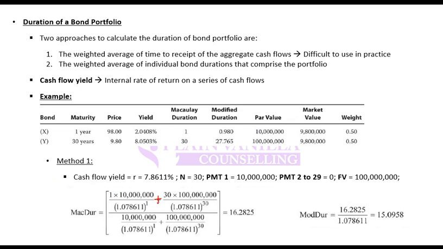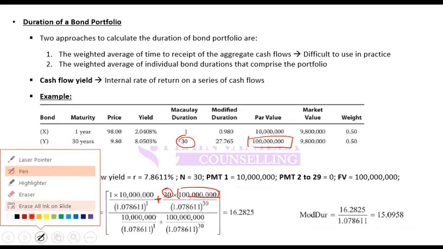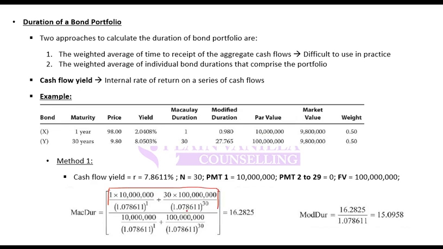Then plus next cash flow happens after 30th year, so 30 multiplied by 100 million, 100 divided by 1 plus r to the power 30. Then you sum them up and divide it by the present value of 10 million plus present value of 100 million. And when you do this, you get Macaulay duration, which is 16.2825. So this is how you calculate Macaulay duration.